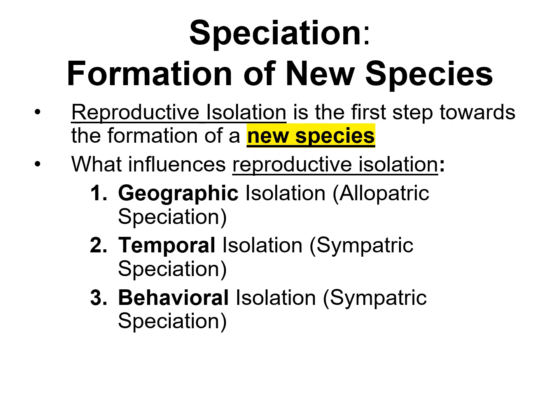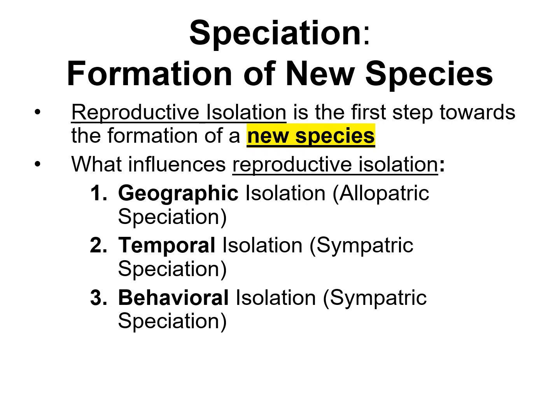So there are three different types of making speciation. I just realized this one isn't highlighted as well as it should be, so pay attention to what you're writing in there, okay? Reproductive isolation is usually one of the first steps towards making a new species. And then there's three factors that can bring about this reproductive isolation. The first one is called geographic isolation. The second one is temporal isolation. And the third one is behavioral isolation.